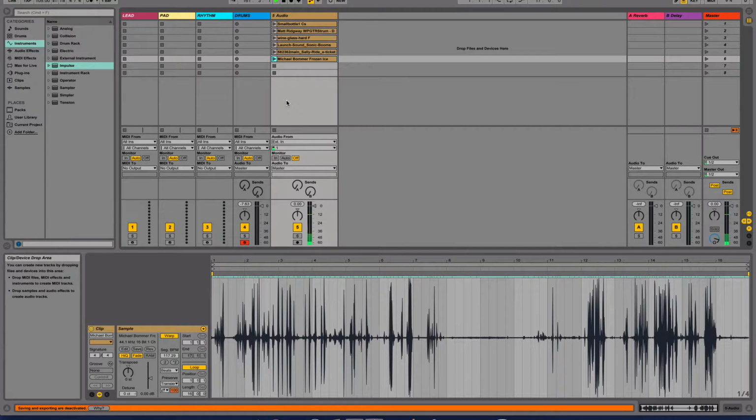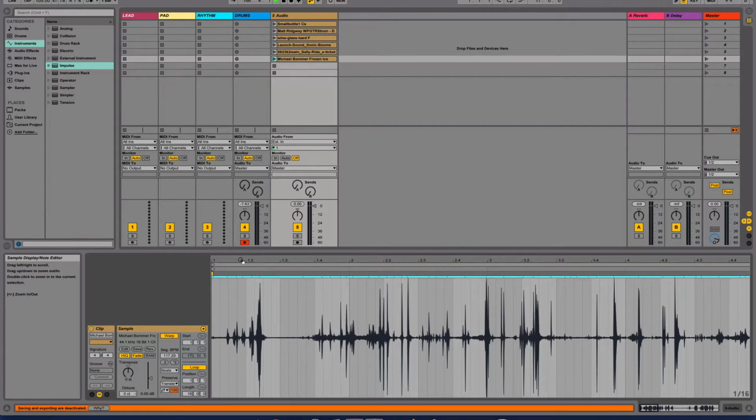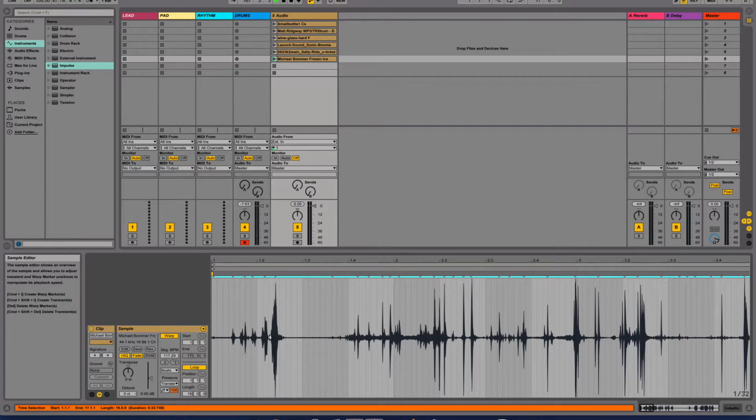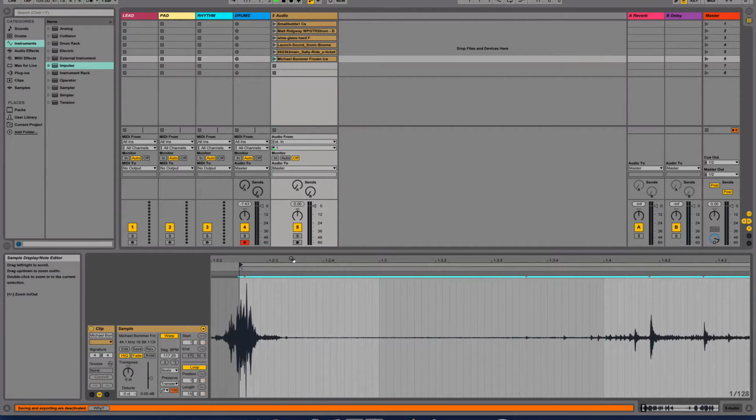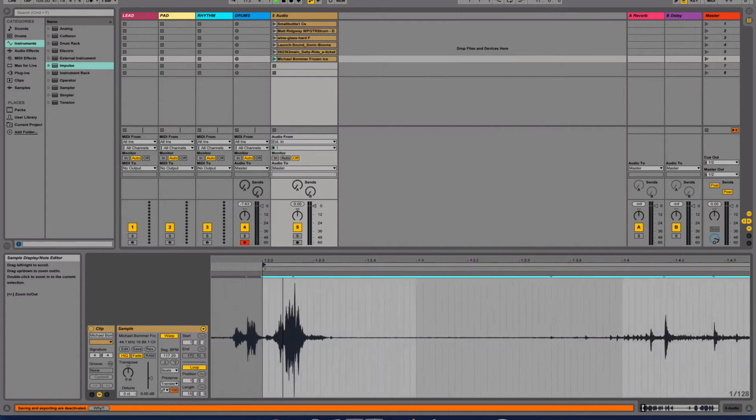so this is the sound of ice breaking. We're going to take a short section and turn it into a shaker sound. I'm going to zoom in at the beginning to begin with, and I'm going to use this section here. So I'm going to drag my start position to approximately 1.2.2.